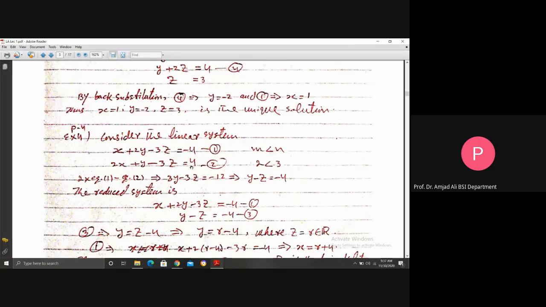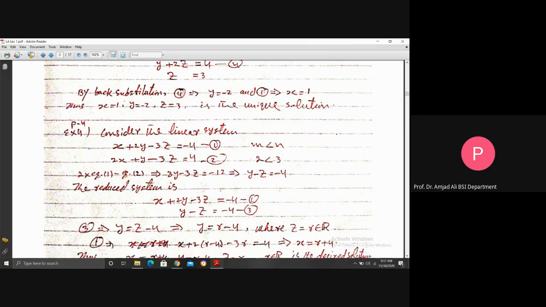Minus 4 or minus 2 times 4 is 8, minus 12. Dividing by 3, you will get y minus z is equal to minus 4. The reduced system here is the first equation, x plus 2y minus 3z is minus 4, and y minus z is equal to minus 4.